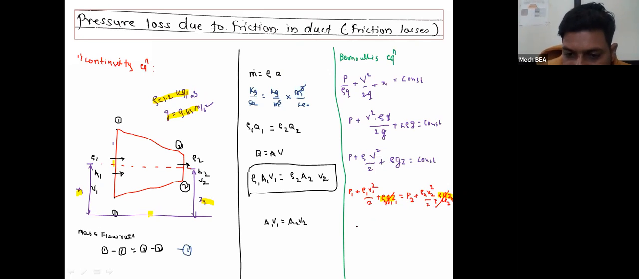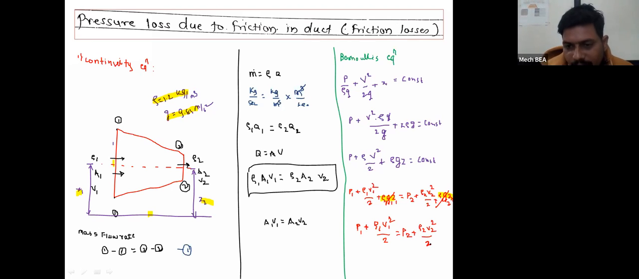So here I will get P1 plus rho 1 V1 square upon 2 is equal to P2 plus rho 2 V2 square upon 2.